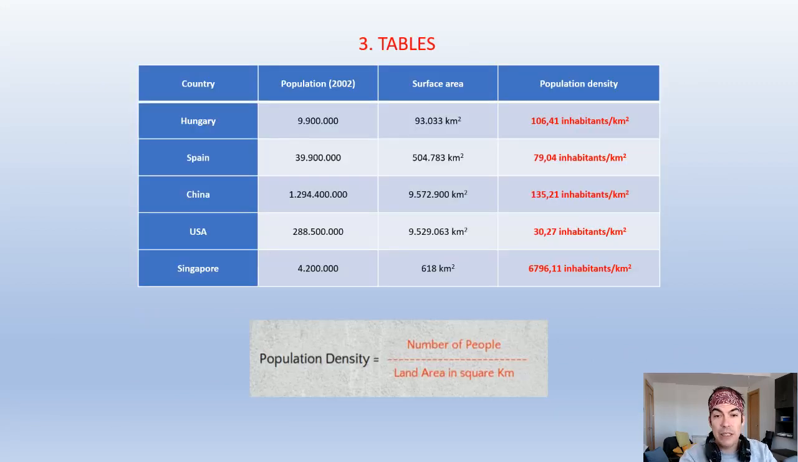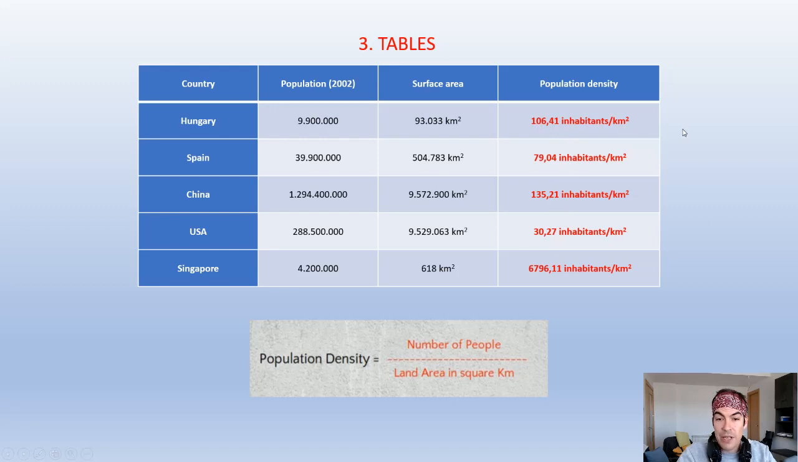You had to complete these tables using, this is only mathematical calculus. So in the first table you have to calculate the population density of these countries for the year 2002. The formula for population density is the number of people divided by the land area in square kilometers. So you have to divide this number by this number, and the result is these ones: